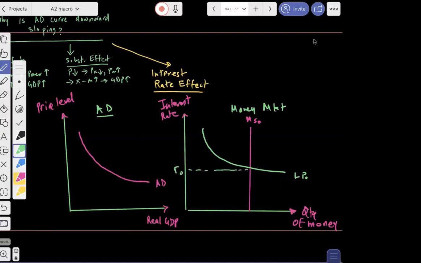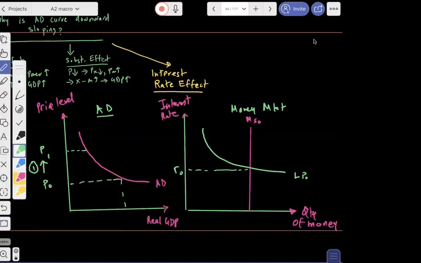Now guys, what if I tell you that there is a rise in price level? What if inflation goes up, there is a rise in price level? Let's call this step number one. A rise in price level will make people's purchasing power go down. Suddenly people have money, and that money is unable to make them buy the same amount of goods and services.